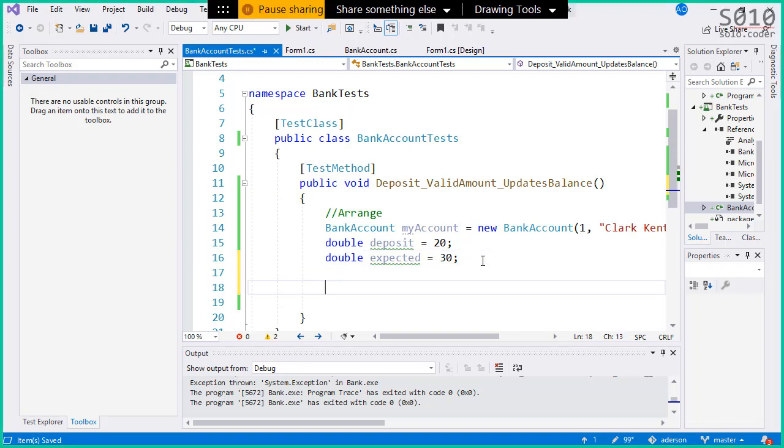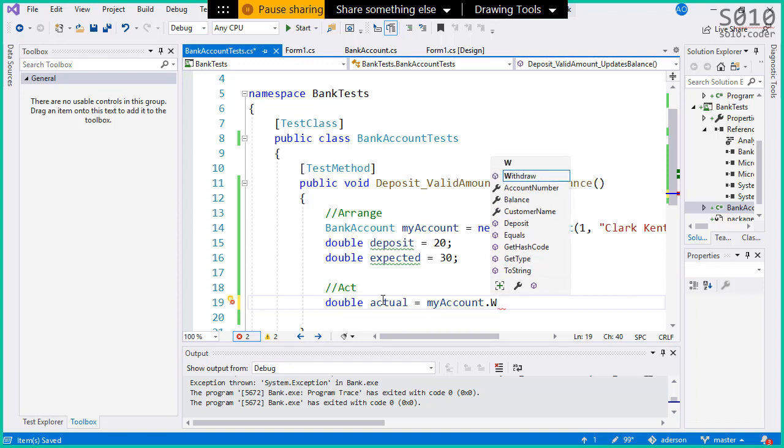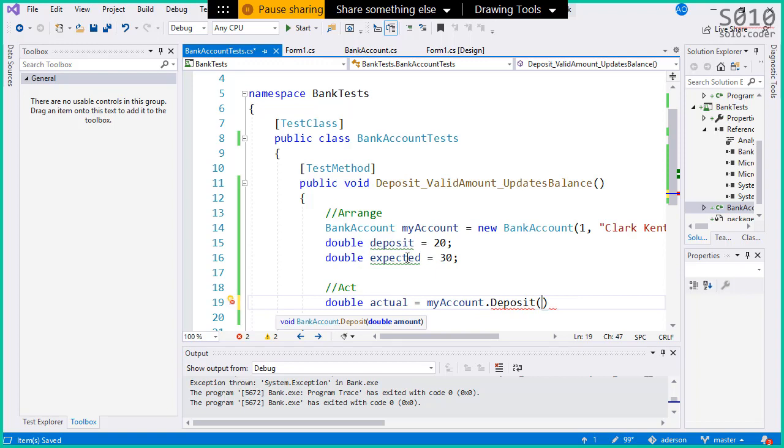Now we're going to act, and when we say act, we have to call the deposit method. So let's say double actual equals my account dot deposit, and we're going to deposit the deposit amount.